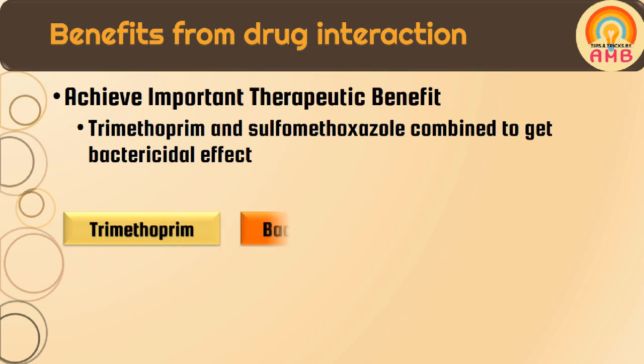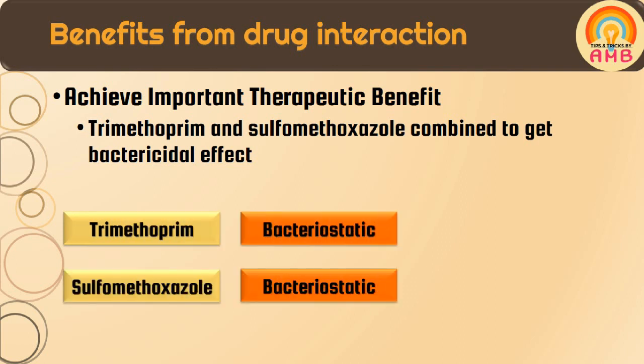Both these drugs, if administered individually, act as bacteriostatic, that is, they prevent the growth of bacteria. But if these are used in combination or simultaneously, they act as bactericidal, that is, they kill the bacteria. So improvement from prevention of growth to killing the bacteria takes place here.